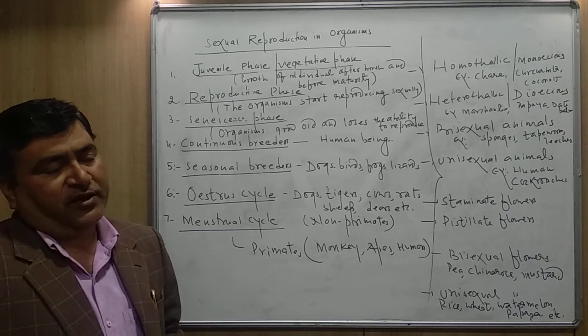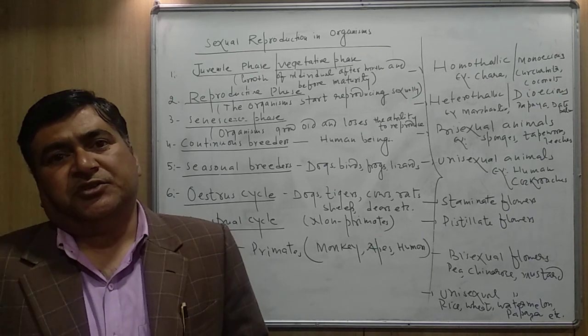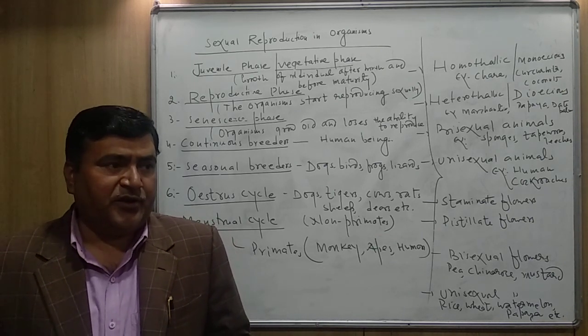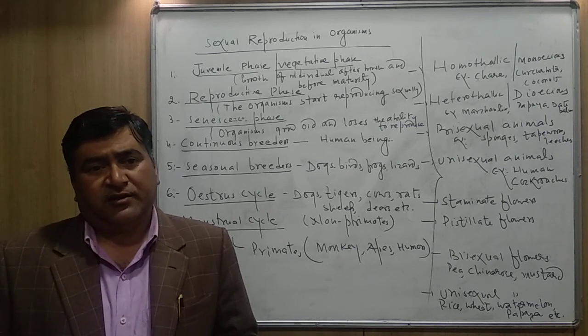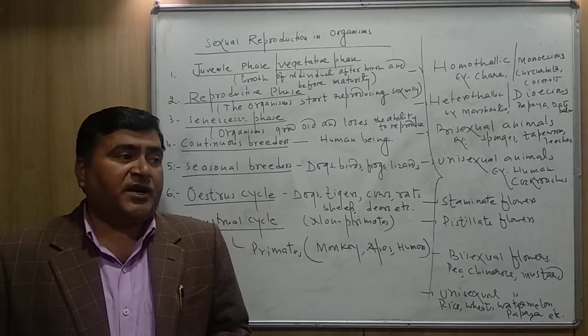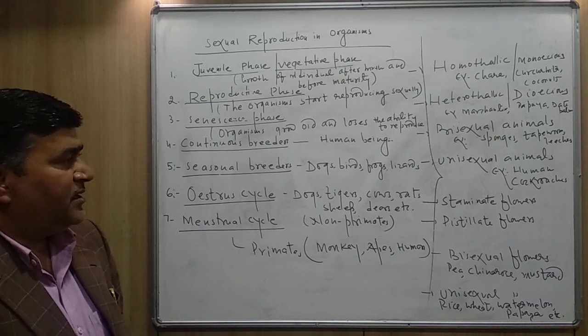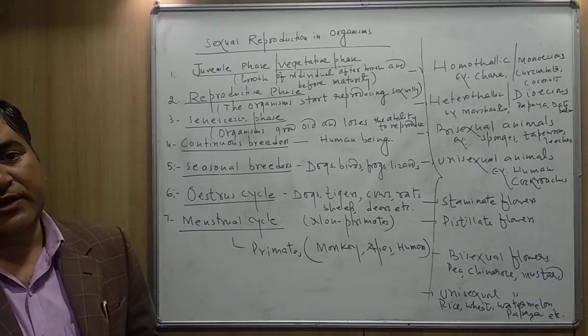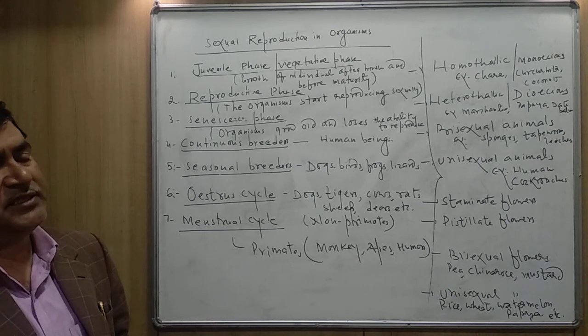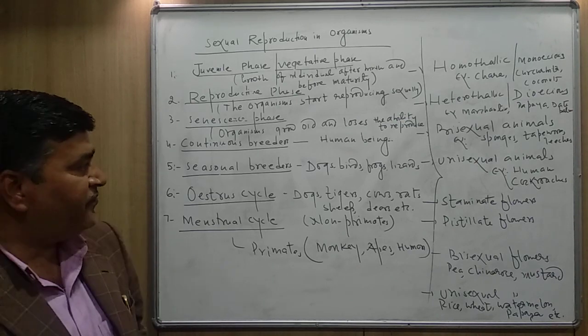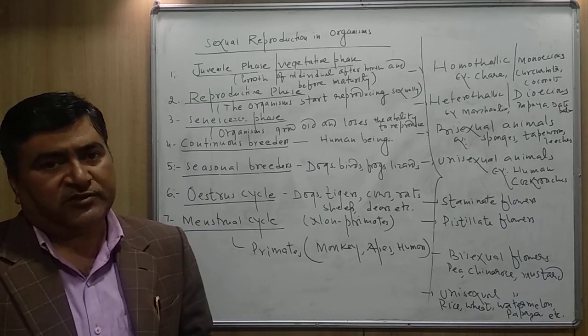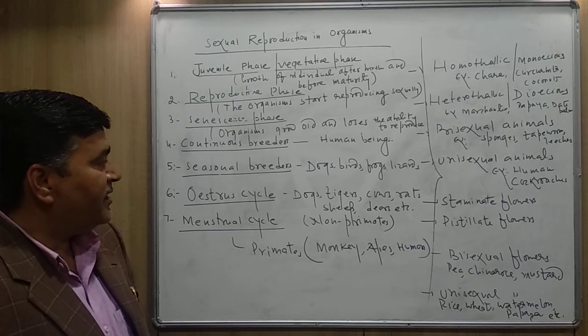And you know, in the case of animals, including human beings, so many changes occur during the reproductive cycle. The reproductive organs, that is ovary and testes in the case of female and male respectively, start producing the gametes.